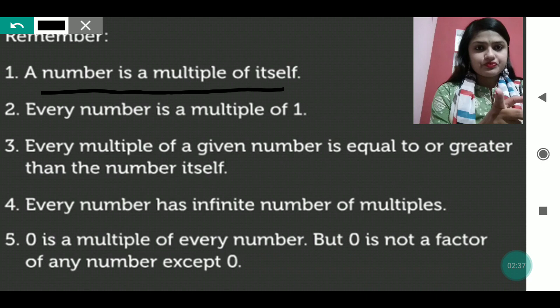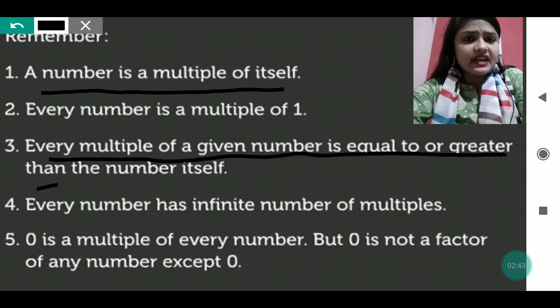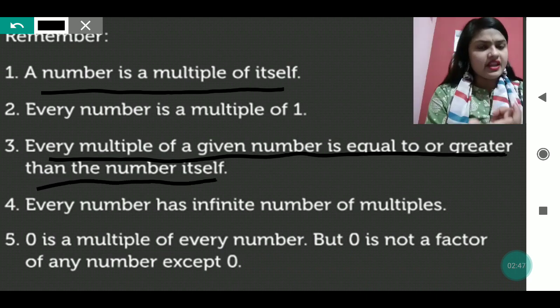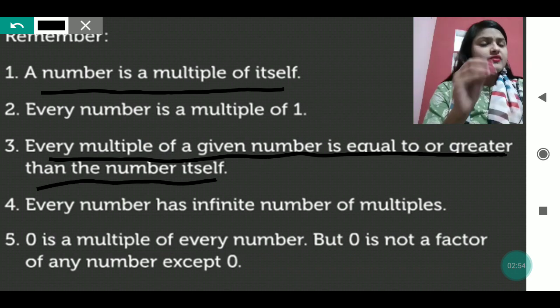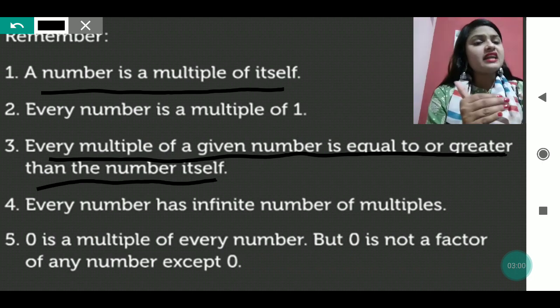Every multiple of a given number is equal to or greater than the number itself. Whatever number is given, its multiple will either be equal to the number or greater than it.